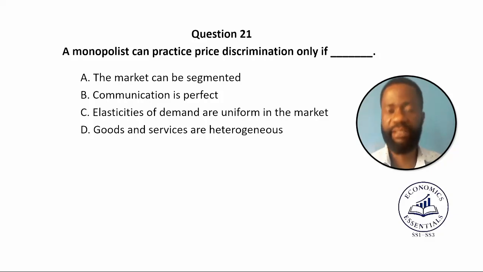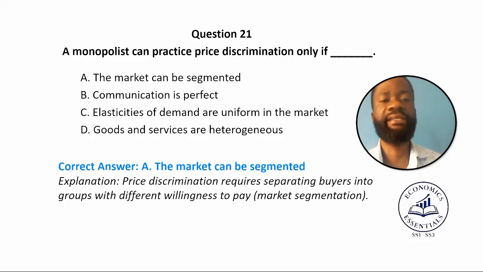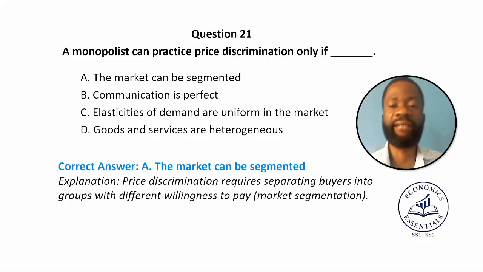The correct answer is A. The market can be segmented, meaning that price discrimination requires separating buyers into groups with different willingness to pay at different prices. So the correct answer to the question is A.